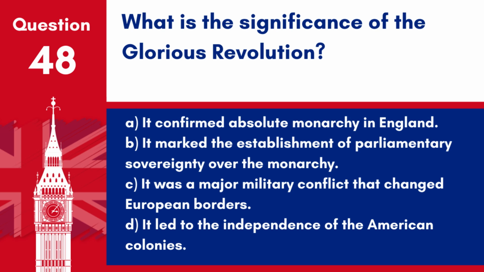B. It marked the establishment of parliamentary sovereignty over the monarchy. C. It was a major military conflict that changed European borders. D. It led to the independence of the American colonies. Answer: B. It marked the establishment of parliamentary sovereignty over the monarchy. The Glorious Revolution in 1688 established constitutional monarchy in England, with Parliament gaining power over the monarchy.